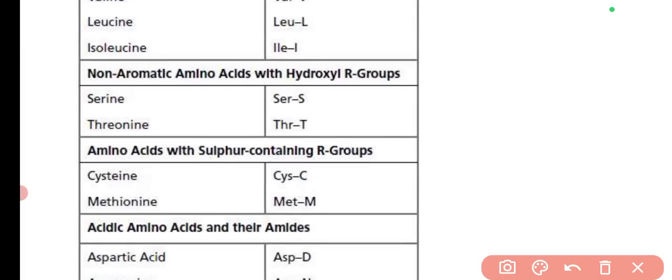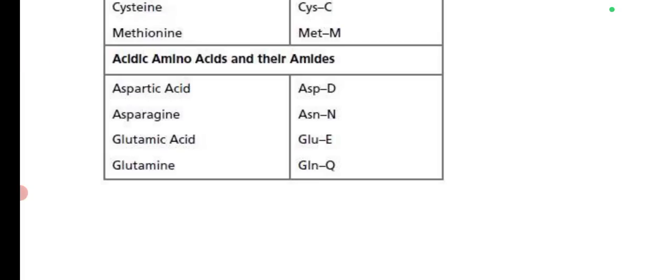Here the non-aromatic amino acids with hydroxyl R group are serine and threonine, then sulfur containing compounds. These are very, very important. Many times it has been asked which of the following are sulfur containing amino acids. So cysteine and methionine are the sulfur containing amino acids. Then it can be asked which of these is an amide containing amino acid.